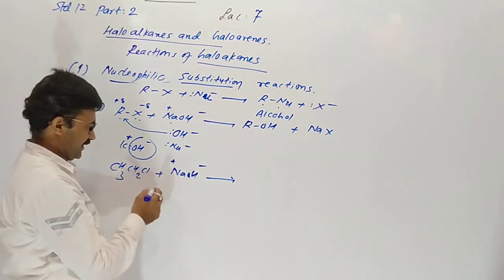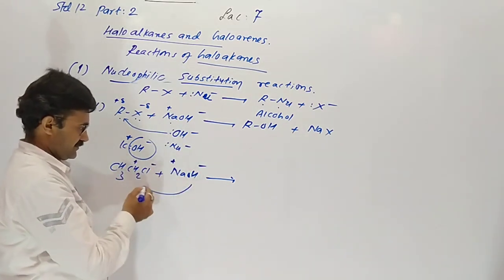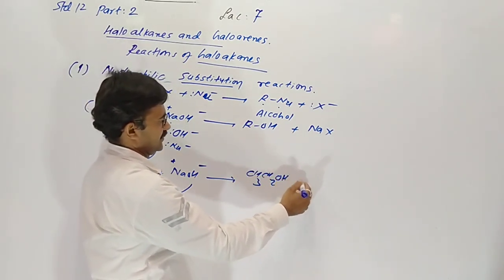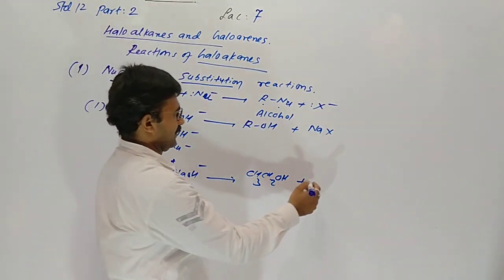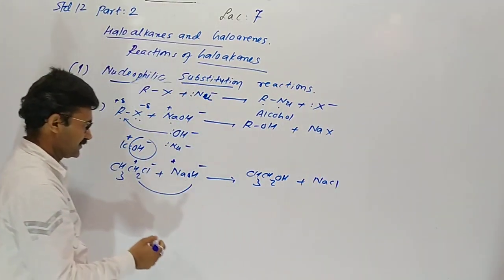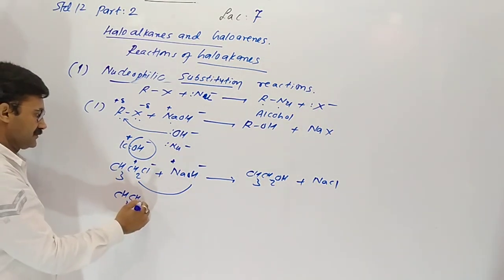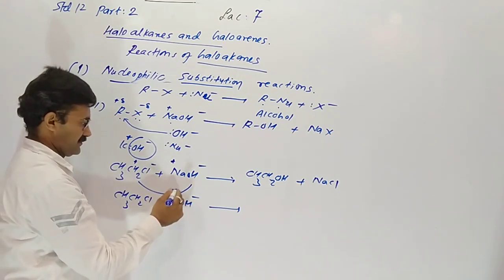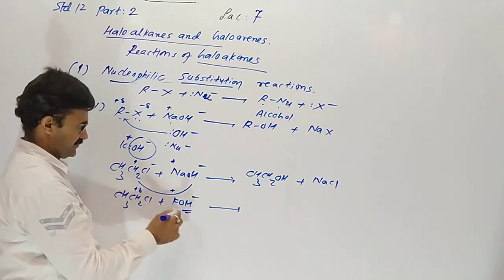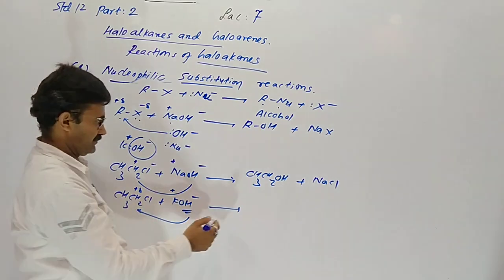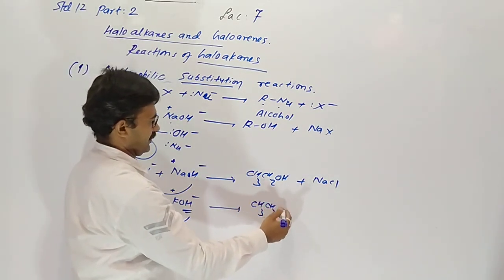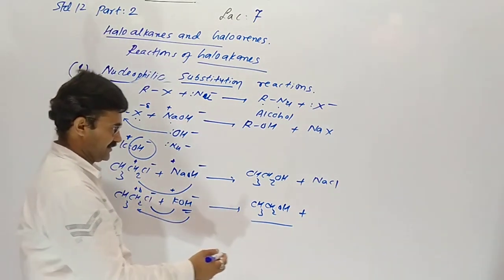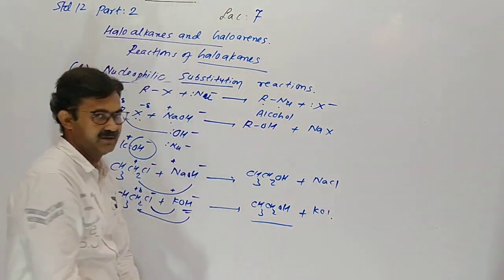Na plus and OH minus, here plus minus. Ethyl combines with OH. So it gives ethanol and removal of NaCl. If potassium hydroxide is taken, then OH minus attacks on this carbon. So ethyl with OH we get ethanol, alcohol. Now K with Cl, removal of potassium chloride.